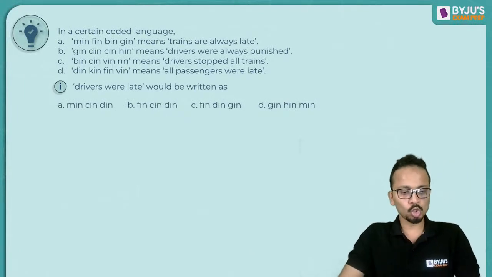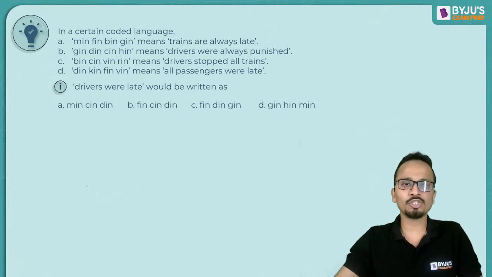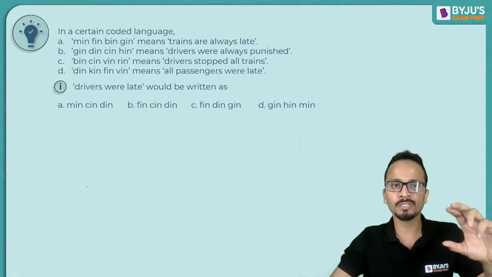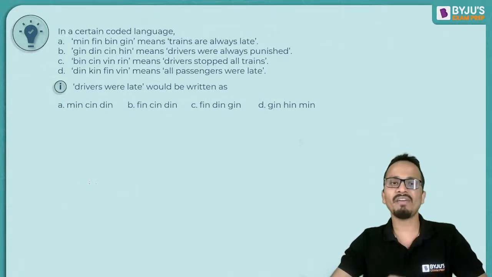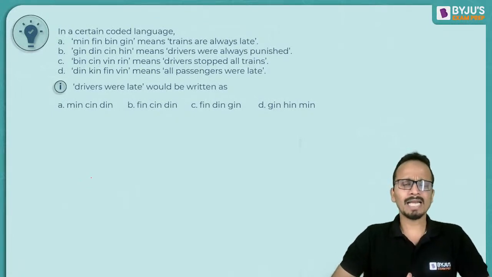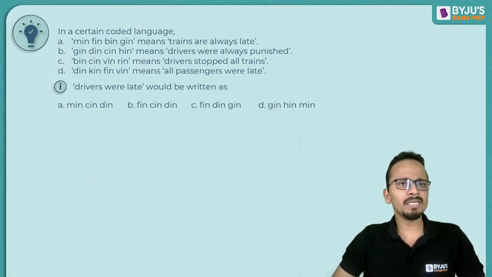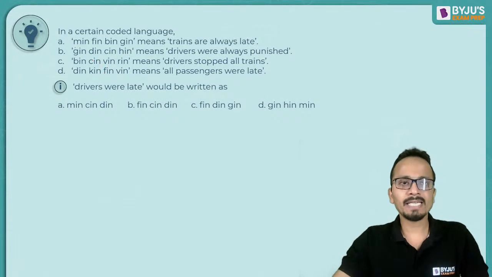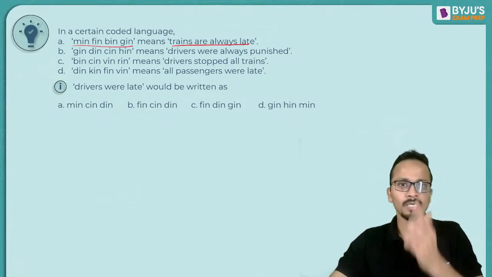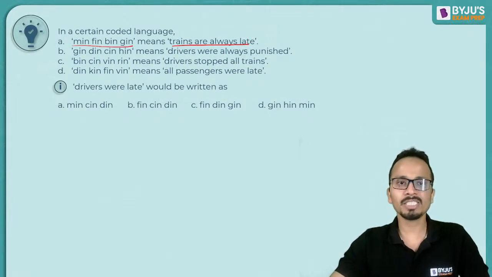Let us try to find out the code with respect to every word. Now the main idea behind these questions is, there is a sentence that is given here and another sentence is this. So trains are always late.